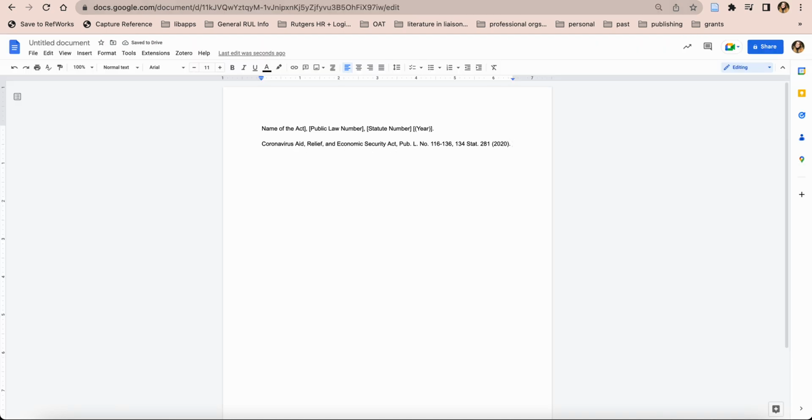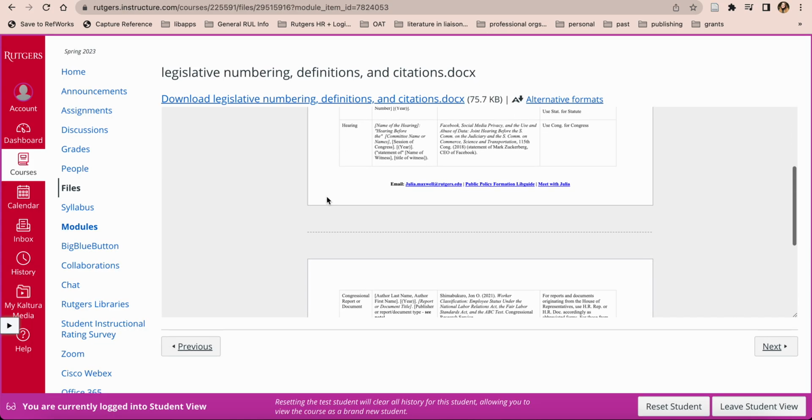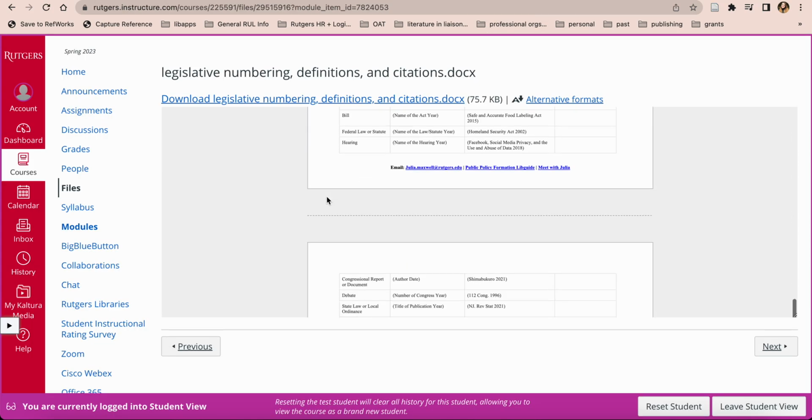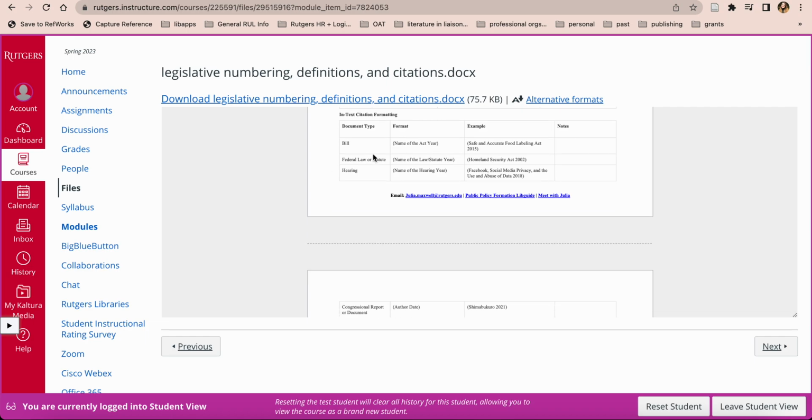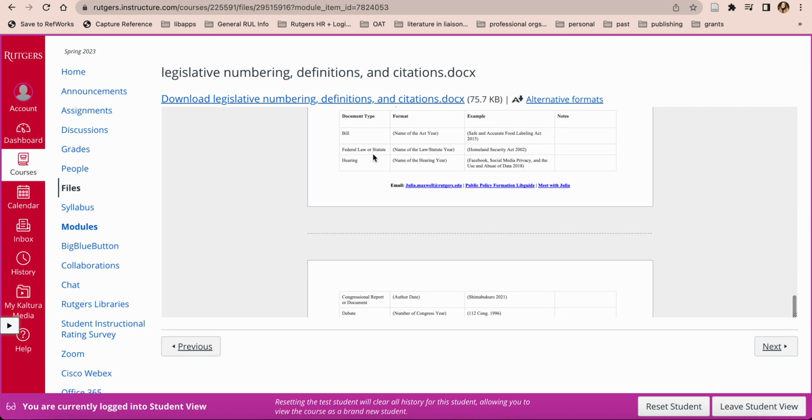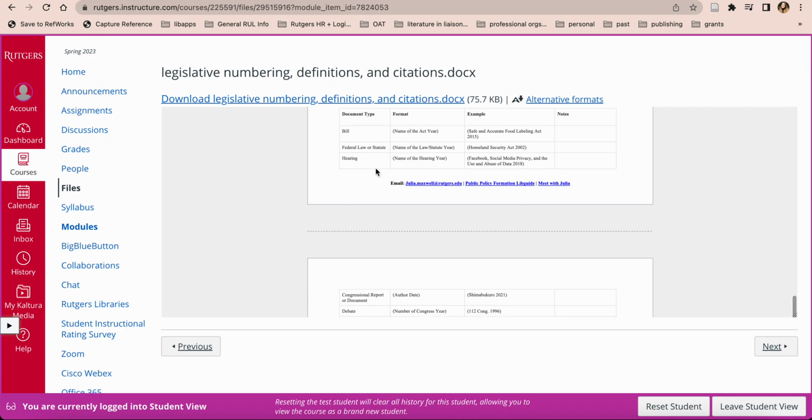We have our citation. So this would be what goes in our reference list. But what if we want to cite it in the text? What if we're paraphrasing some of the text of the law and we need to put our in-text citation because we used information that was not ours from our brain? So let's check our handout again, because after we see our reference list citations, we see our in-text citations.